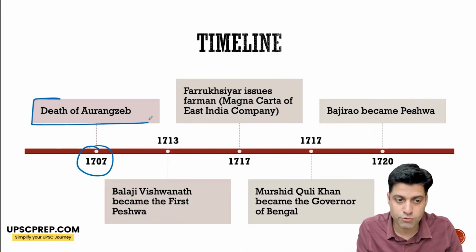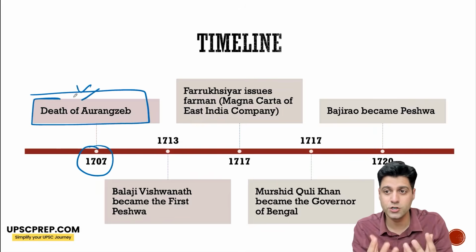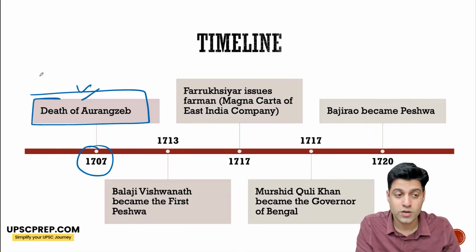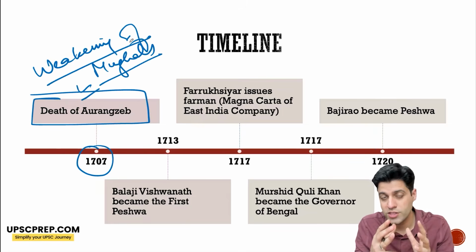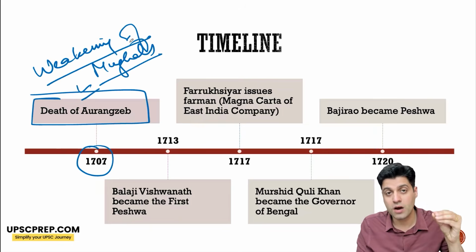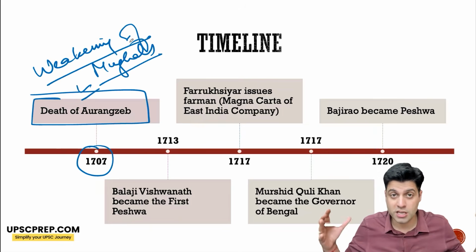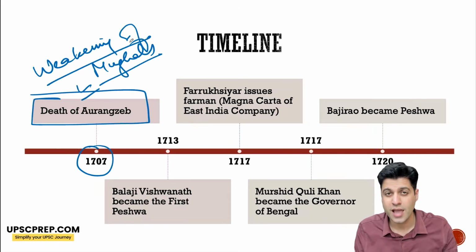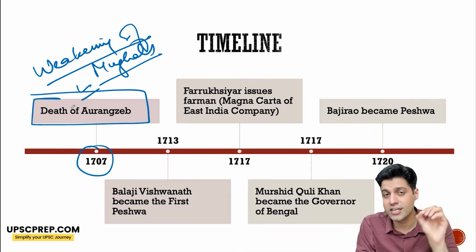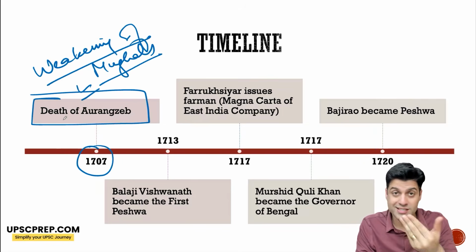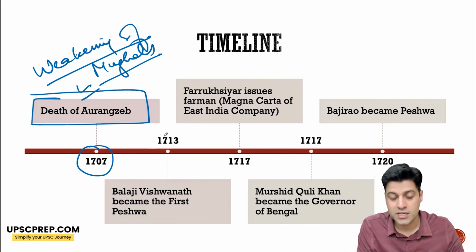1707 was the death of Aurangzeb. And what did it lead to? It led to the weakening of the Mughals. Thereafter, with every Mughal, the power kept on reducing, the area of influence kept on reducing, and especially under Muhammad Shah Rangila, you see that the influence significantly reduced. Also, there are a couple more reasons which I'll talk about in the timeline.